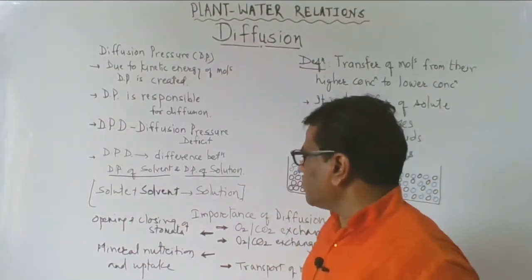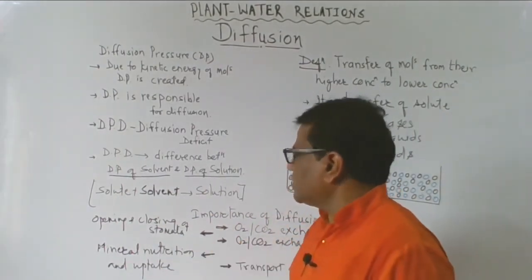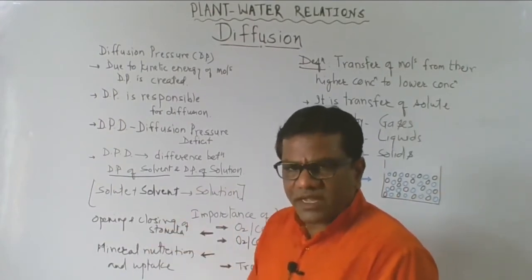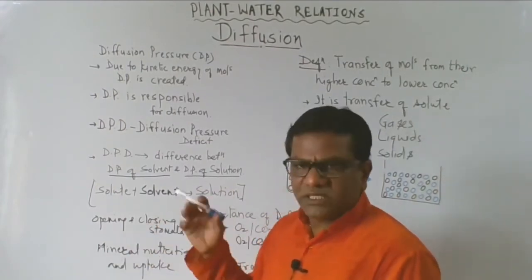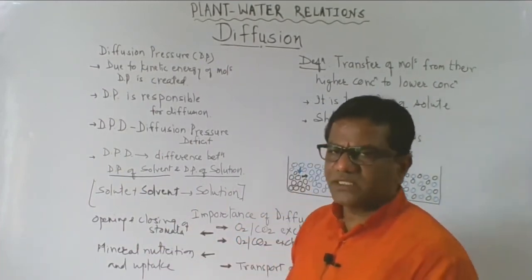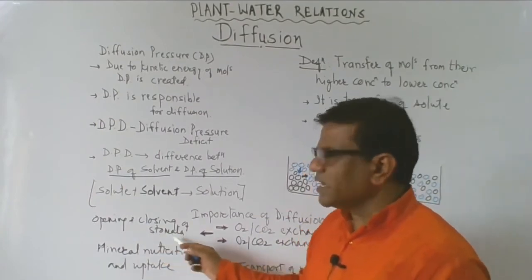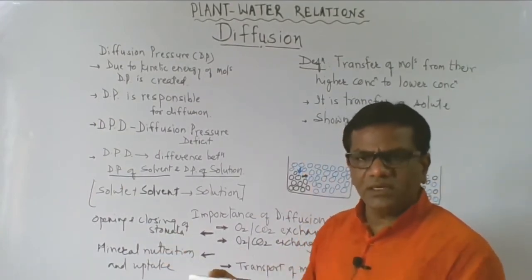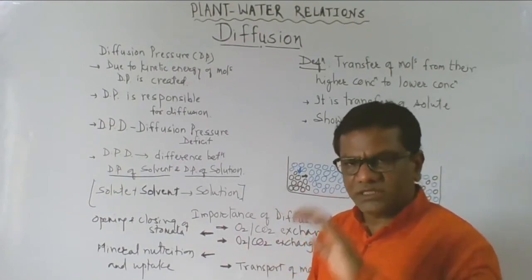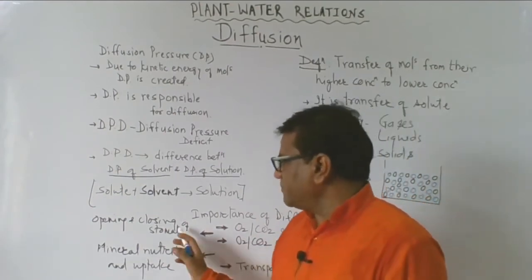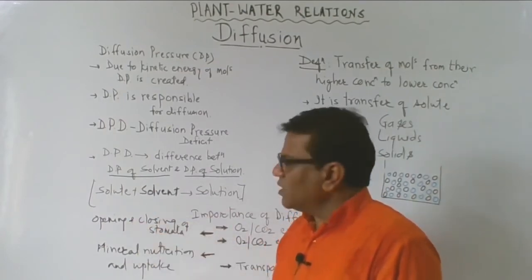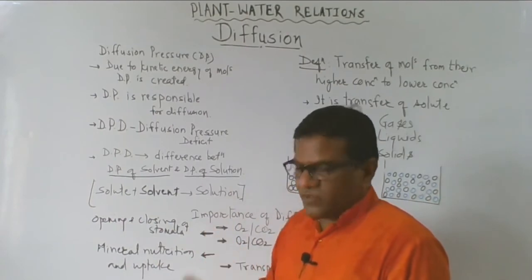Coming to the next important point, it is the opening and closing of the stomata. It is also dependent on diffusion, as the pressure is increased and decreased. I would not talk about it here because a separate topic on opening and closing of stomata is going to be discussed. So this opening and closing of the stomata is vital. It is important because it decides the percentage of water inside the plant body. So it is also dependent on the diffusion.